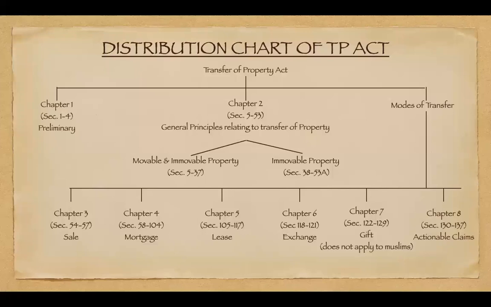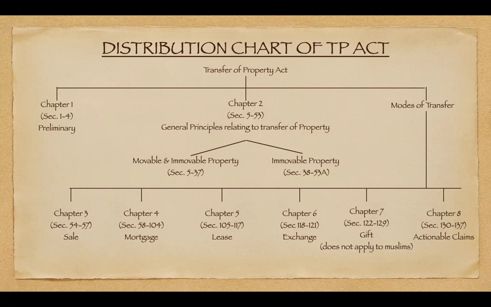The fifth chapter deals with transfer by means of lease, sections 105 to 117. Chapter 6 is about transfer by means of exchange, sections 118 to 121. The seventh is transfer by way of gift, 122 to 129. And the eighth is transfer by means of actionable claims, 130 to 137.